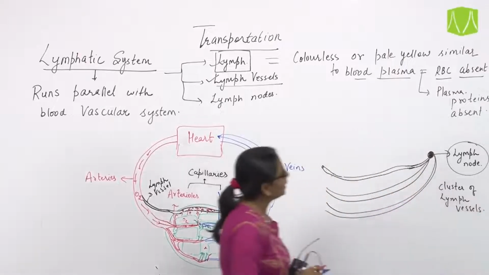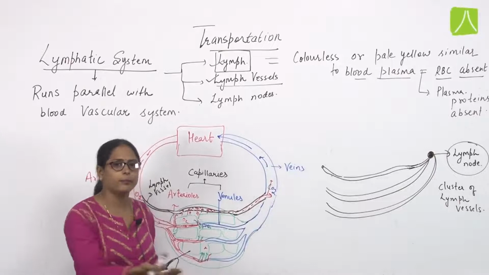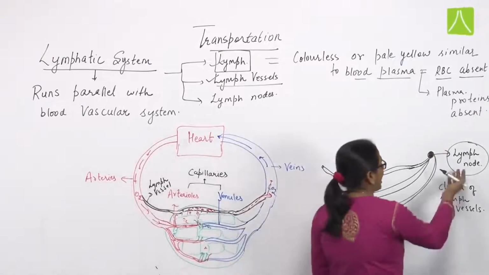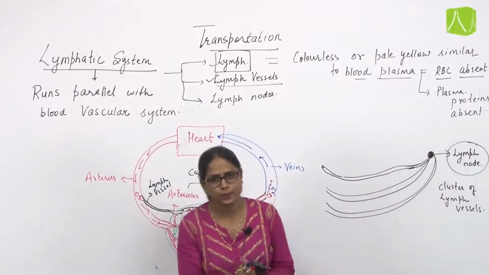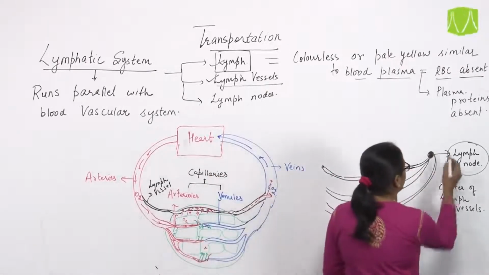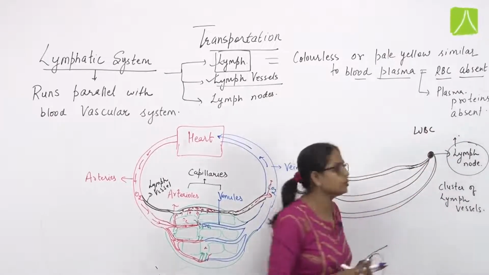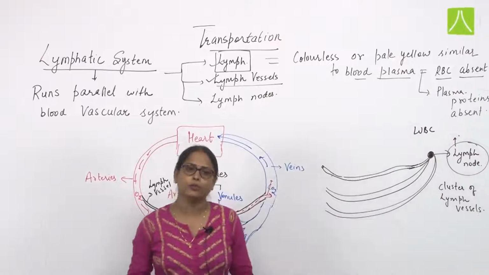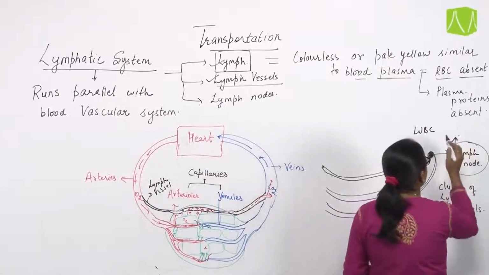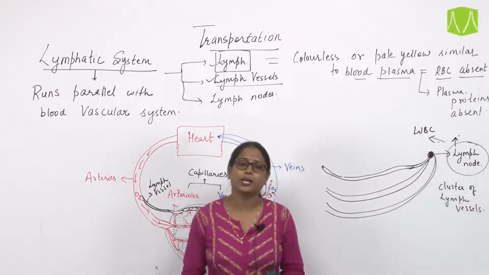So in these lymph nodes, what is transferring? Basically the lymph is transferring to the lymph node. So the lymph node acts like a lymphoid organ, you can say. It's a tissue also, you can say. So it must contain all types of WBC, that means you can say it must contain all types of lymphocytes. Fine. So this lymph node is having WBC, so it helps again in immune action.